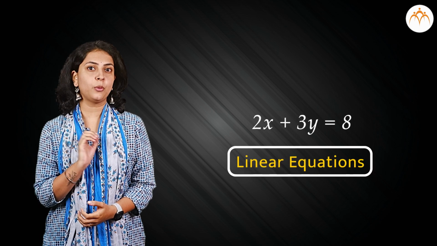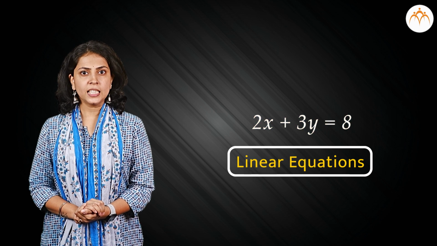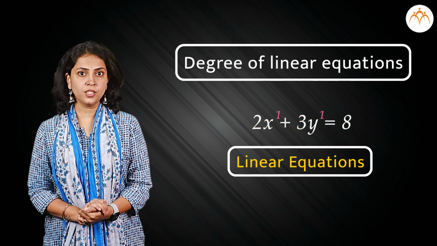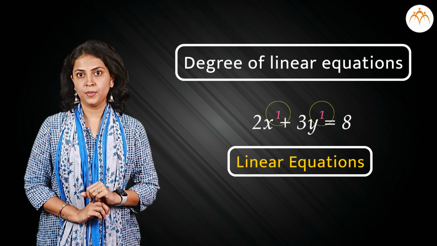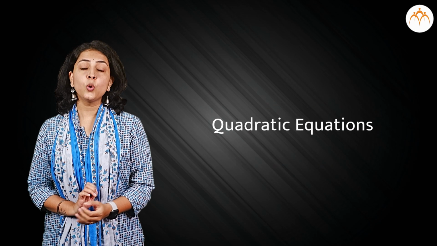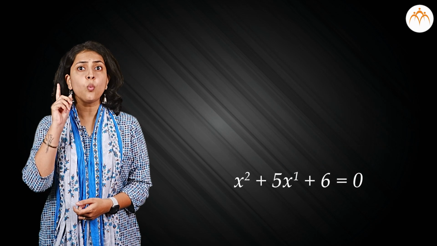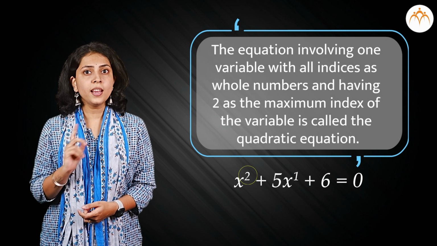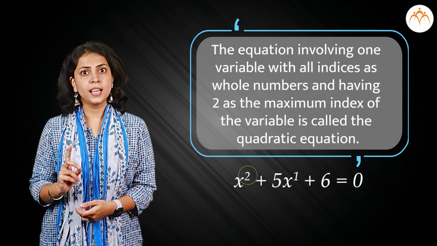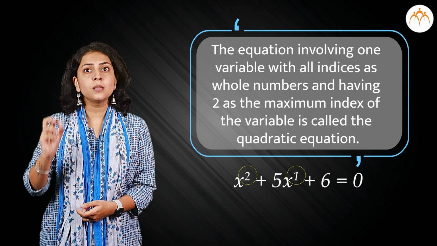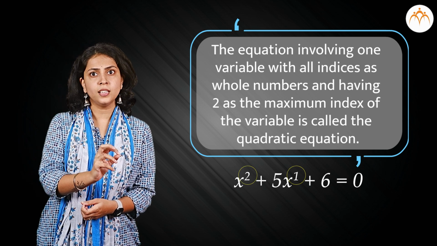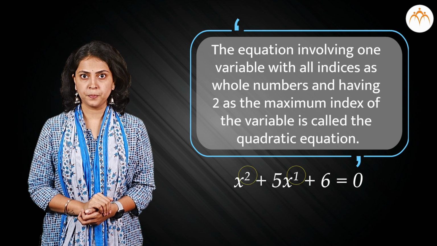In earlier lessons, we have studied linear equations. We have seen that the degree of linear equations is always 1. Today, we will study quadratic equations. The equation involving one variable with all indices as whole numbers and having 2 as the maximum index of the variable is called a quadratic equation.